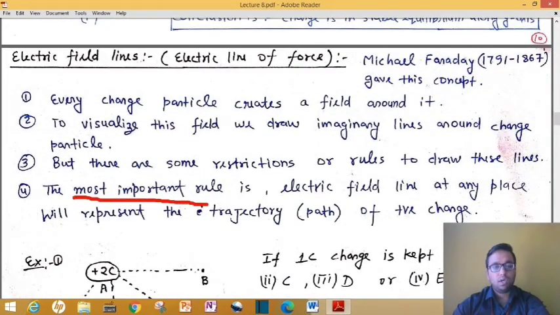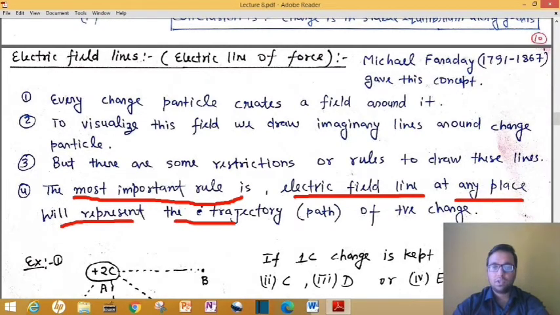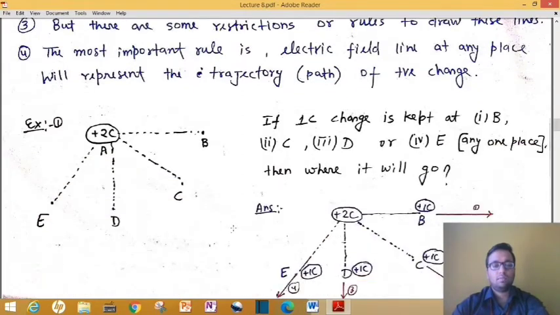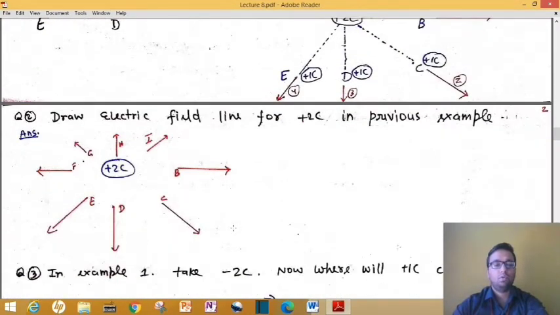Now come to our point number 4 again. The most important rule is that the electric field line at any place will represent the trajectory or path of a positive charge. It means the path of a positive charge is the electric field line. Just remember this simple thing. If you got the concept, try to answer new questions.